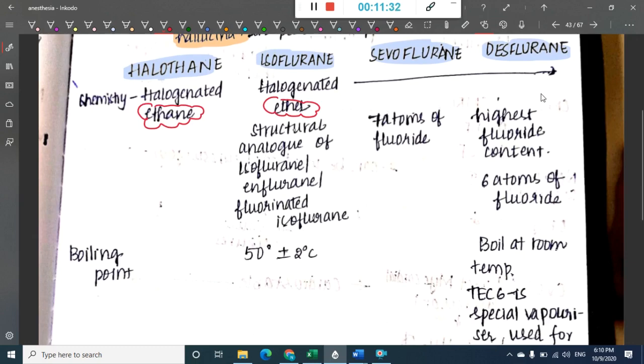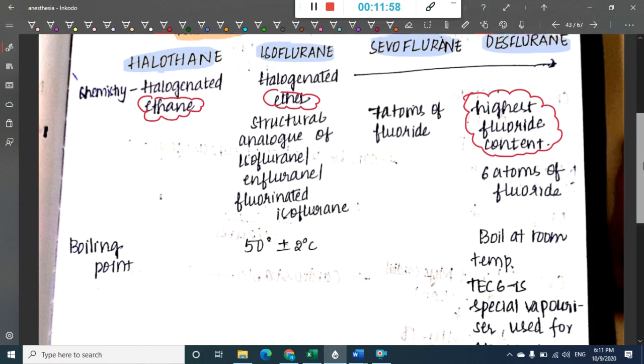What is important in this is that desflurane has the highest fluoride content. Sevoflurane has 7 atoms of fluoride, whereas desflurane has 6 atoms of fluoride. But still, desflurane has the highest fluoride content, because this is based on the other compounds also, taking them into account, right? So desflurane has the highest fluoride content, right?